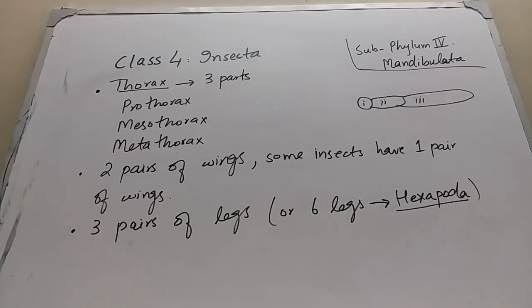The second part of the body is thorax, which lies between the head and the abdomen. Thorax is further divisible into three parts. The first part is prothorax, the middle part is mesothorax, and the last part of thorax is known as metathorax. Thorax has three parts: prothorax, mesothorax and metathorax. In insects, thorax consists of wings and legs.